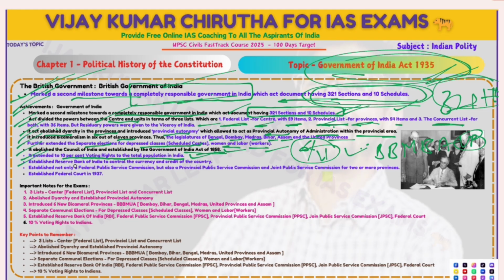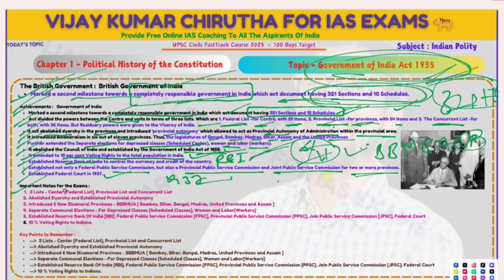It established the Reserve Bank of India to control the currency and the credit of the country. RBI was introduced in the Government of India Act 1935. It established not only the Federal Public Service Commission but also the Provincial Public Service Commission, and a Joint Public Service Commission for two or more provinces. The Federal Court was also established in 1937.